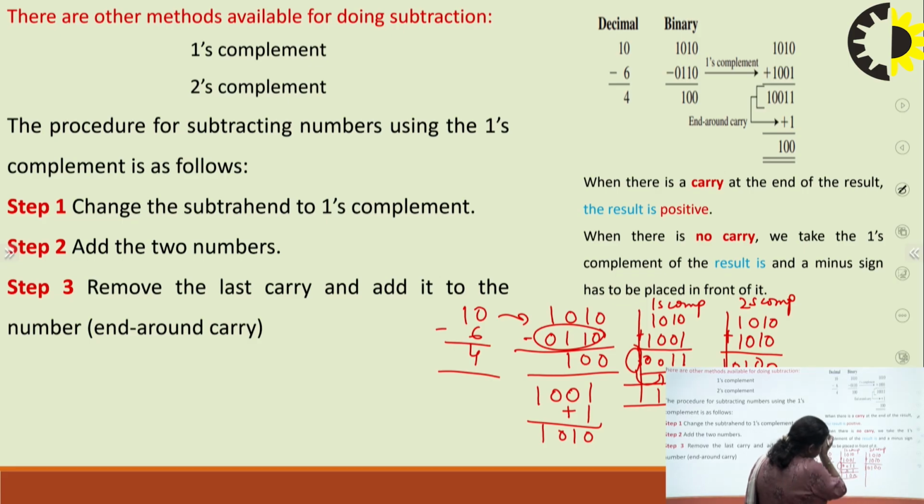So here also you are getting the carry. So that means again your number is positive. Now in case of 2's complement, you will just discard the carry and your answer will be as it is, 1 0 0. So see, you are getting the same answer, but while using 2's complement, your complex subtraction will get easier. So that is why we can do subtraction using these two methods as well.